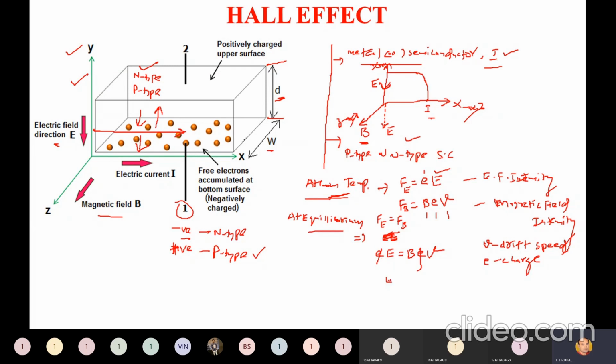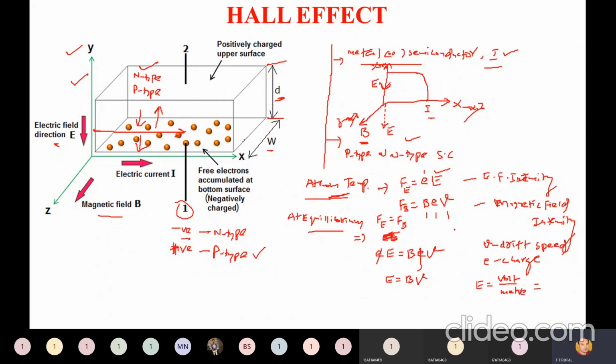Therefore, what do you get? Capital E is equal to B into V, where V is called drift speed. Right. Now, what is E, the electric field intensity? I told you already, in drift current calculation, the units of electric field intensity E are volt per meter, isn't it? It is equal to volt per meter.